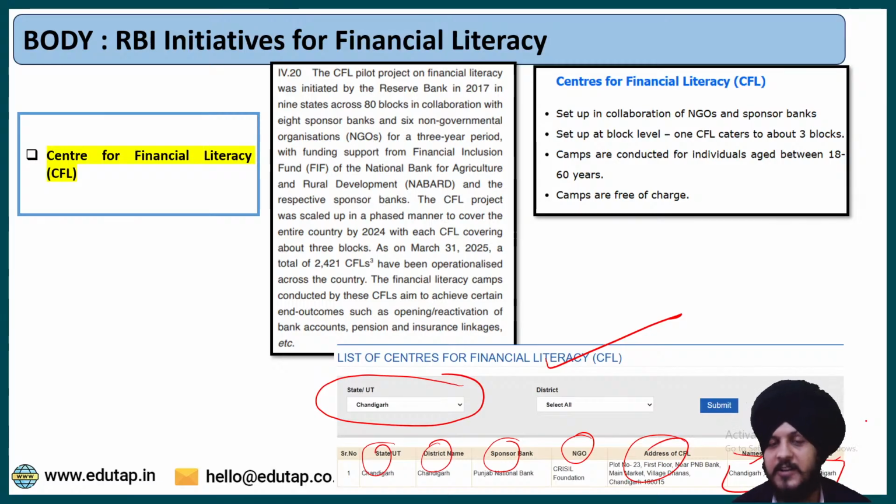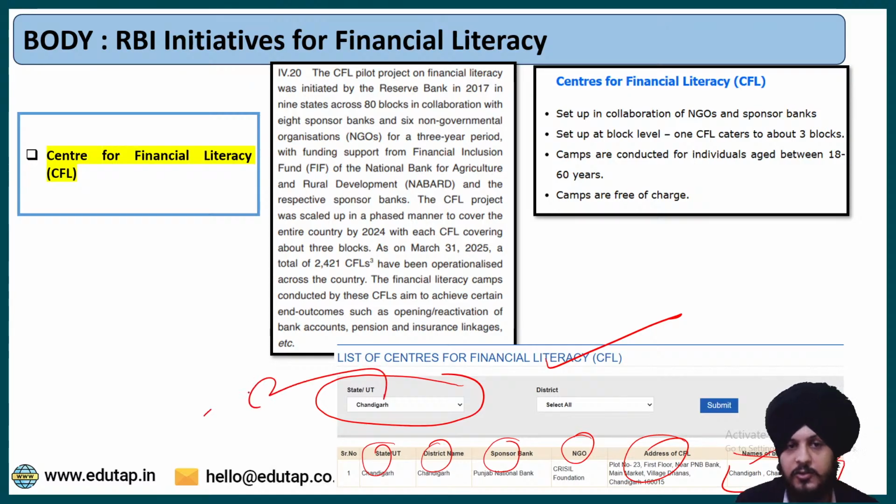So in different types of cities, the different types of blocks would be mentioned if you change this state. That is the idea, that is the purpose of the Centre for Financial Literacy. Now, what is highlighted as a part of the RBI annual report? As of March 31st, 2025, a total of 2,421 Centres for Financial Literacy have been operationalized across the country.